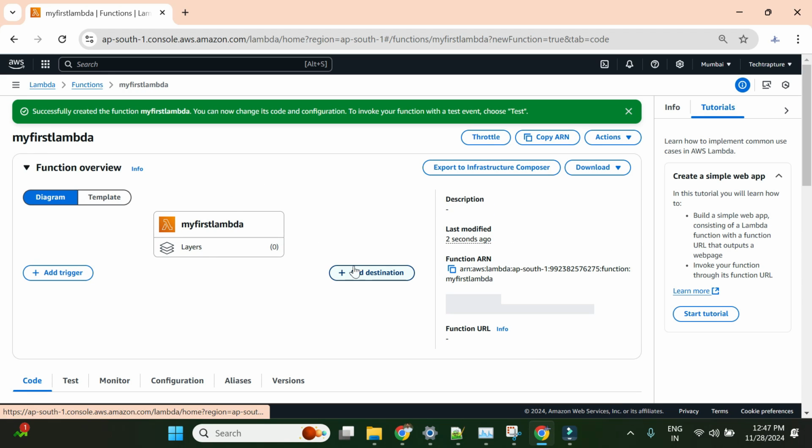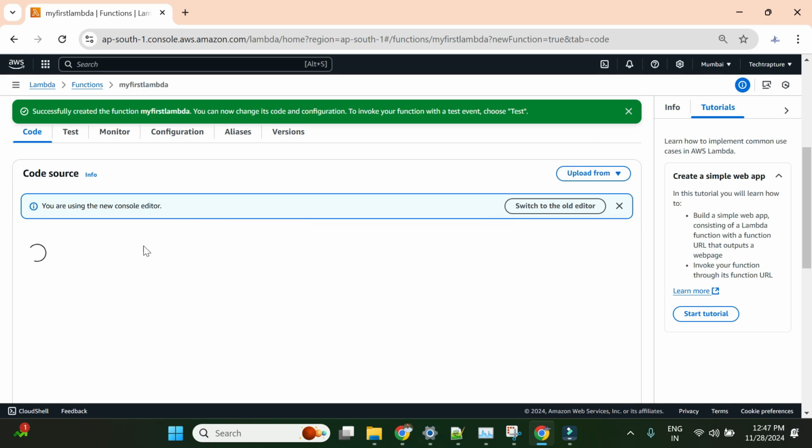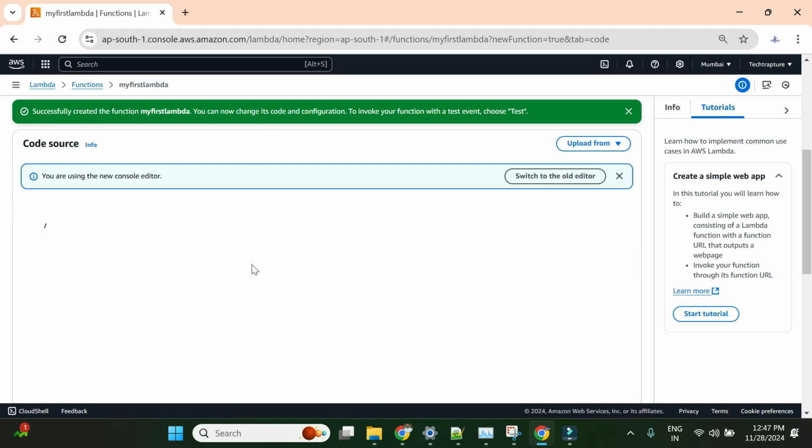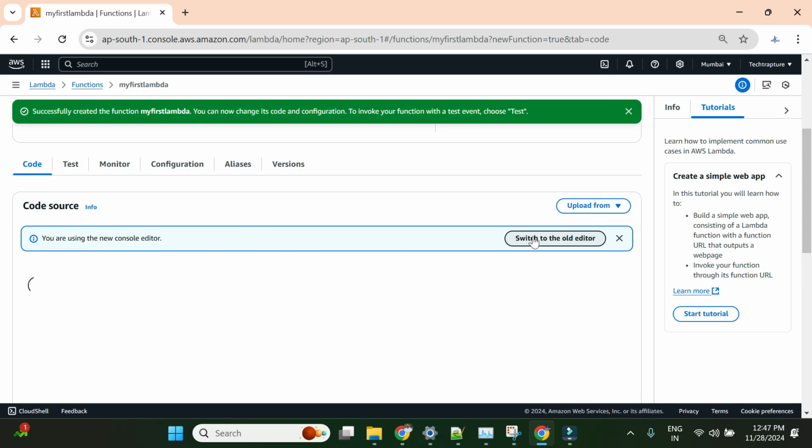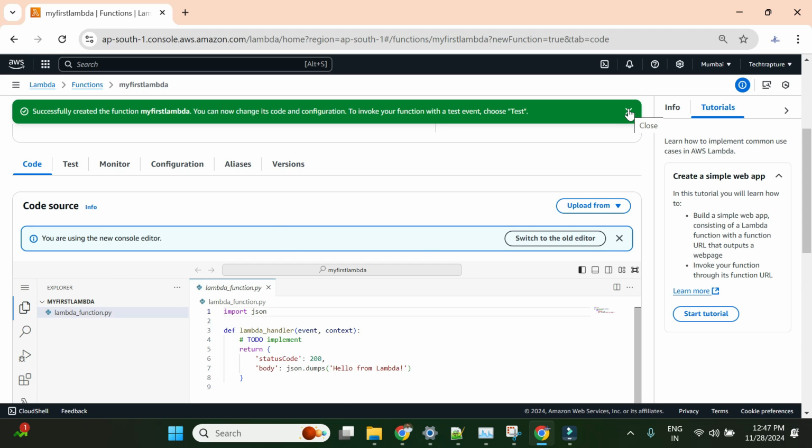Currently there is no trigger, no destination, no layers, only your Lambda function, that is my first Lambda, and your code will load here. So currently this is a new editor. You can switch back to the old editor. I'll show the difference as well, and there are some difficulties people are having while using the new editor.